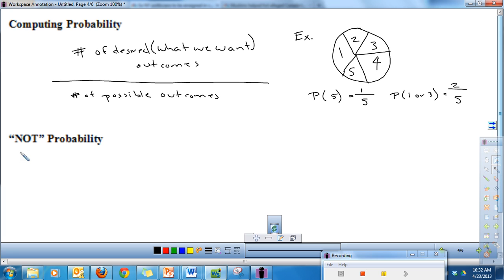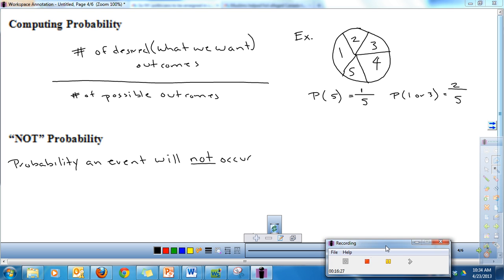Now, what if I asked you maybe, what is the probability of not getting something? Okay, when it says a not probability, we're going to think of that as the probability an event will not occur. The probability that an event will not occur.